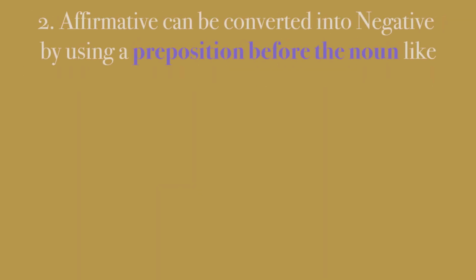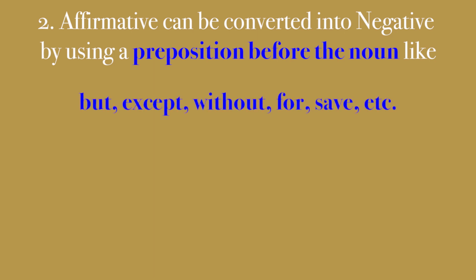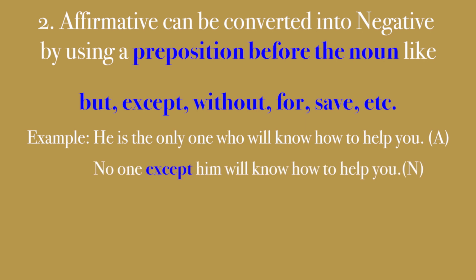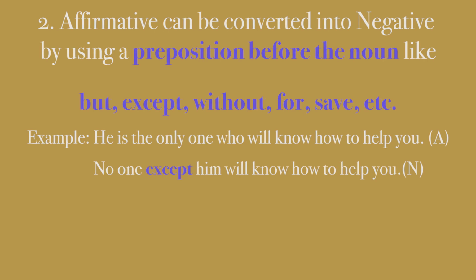Second example. Affirmative can be converted into negative by using a preposition before the noun like but, except, without, for, save, etc. Example. He is the only one who will know how to help you. No one except him will know how to help you. This is how we have converted into a negative sentence, starting with no.